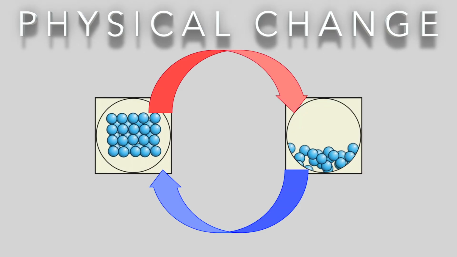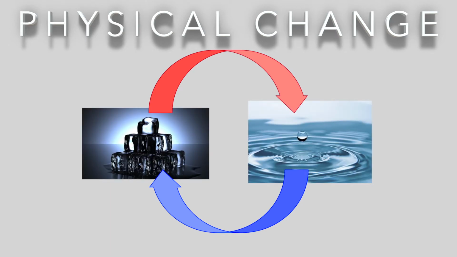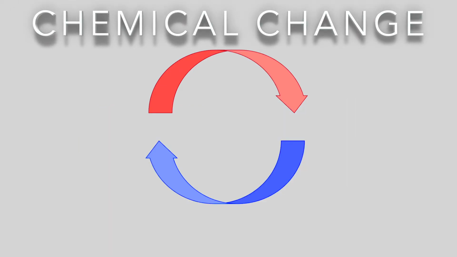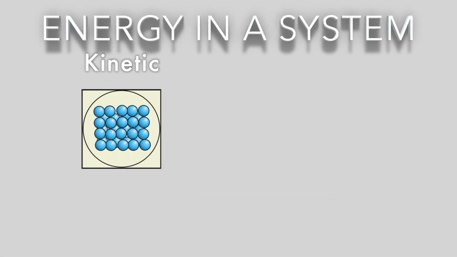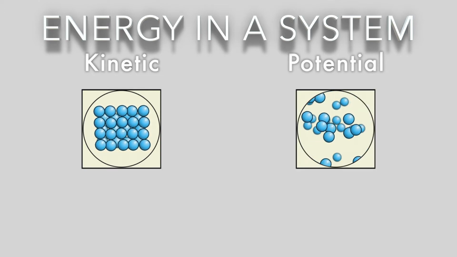All of these state changes are called physical changes. This is because if you reverse the change, then the material will recover its original properties. For example, if you heat an ice cube, you get water. Then if you cool that water, you get an ice cube back. For a chemical change, this is generally not the case. Particles in a material can have energy in two different stores: in their kinetic store due to the movement of the particles, and also in their potential store due to their state.